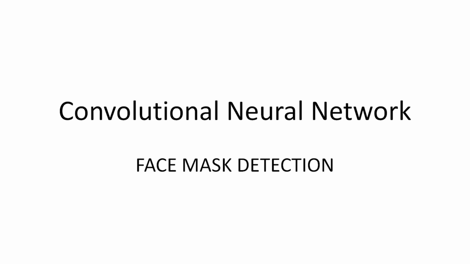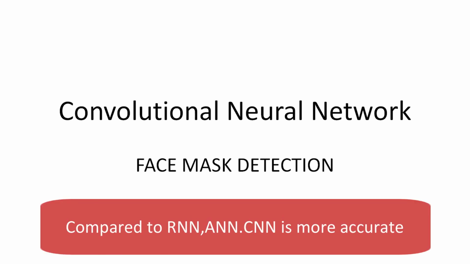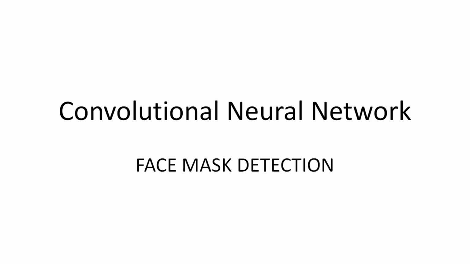In this video, we are going to create an image classification project by training the data with a convolutional neural network. The convolutional neural network is one of the important concepts in deep learning, which is highly used for image classification. Why is it in demand? Compared to other neural networks like the recurrent neural network and artificial neural network, the CNN is pretty accurate. So most people use the convolutional neural network for industry projects and research and development fields.